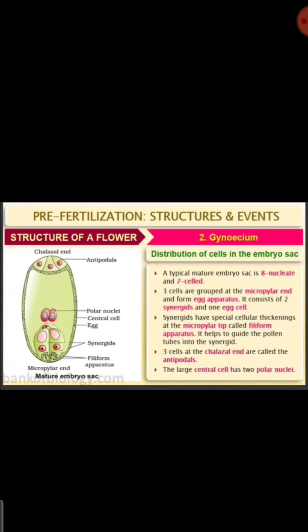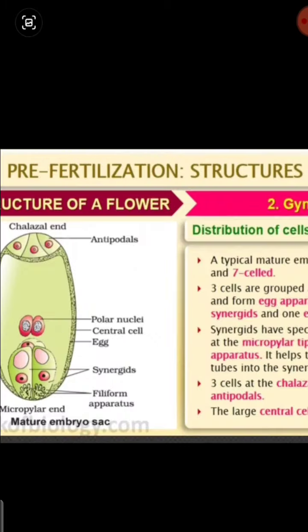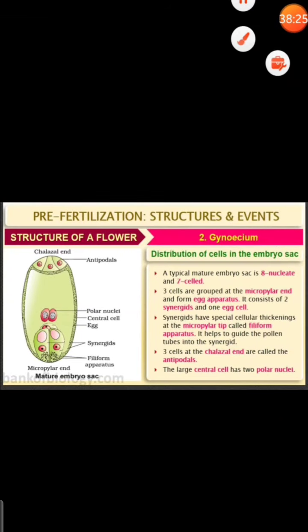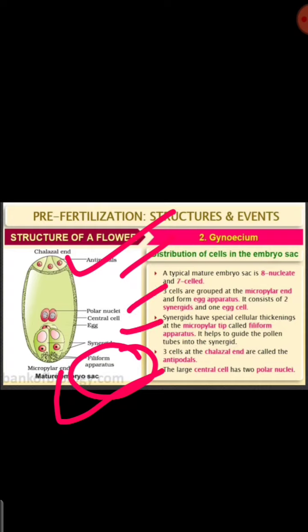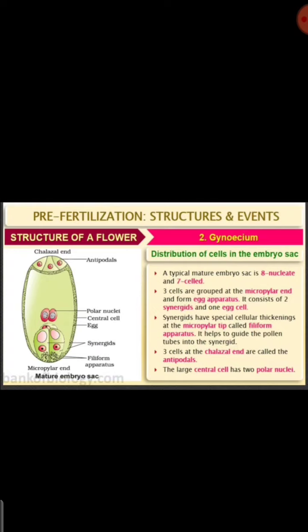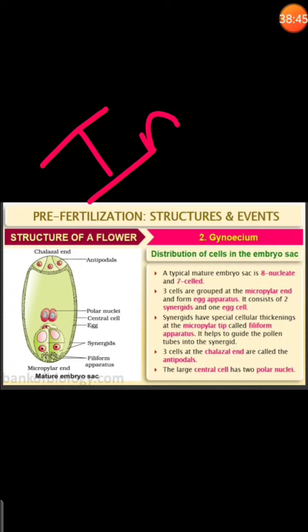The filiform apparatus helps in the guidance of the pollen tube, everything we have learned. The 3 cells are grouped at the micropylar region: egg apparatus, synergids, and everything. Here it is the chalazal end, here it is the micropylar end. So antipodals are formed here, with filiform apparatus, synergids, polar nuclei, and the central egg cells. They all together form the mature embryo sac. This diagram is very, very important.